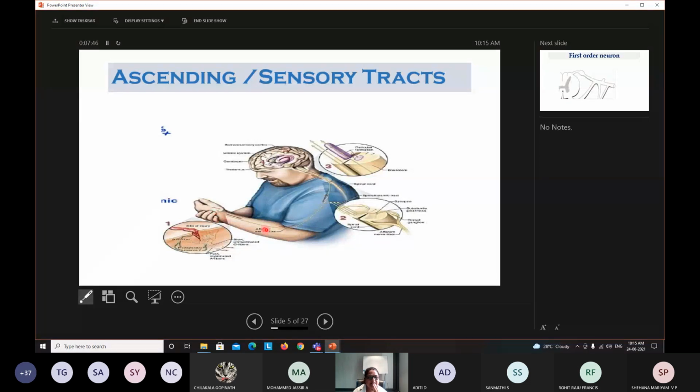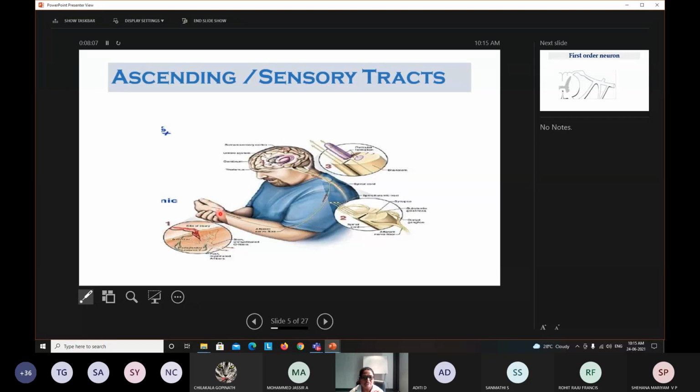This is carried by the peripheral nerve to the spinal cord, where it ends, and a group of fibers carrying the same sensation form a bundle. From there it ascends upwards to the brain. This is how the ascending tracts are organized.